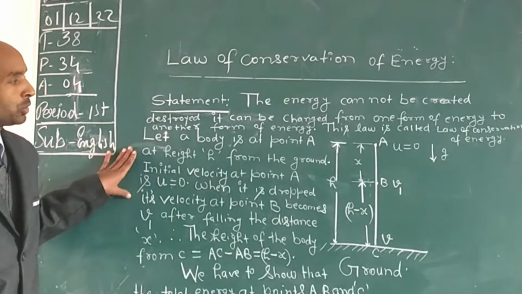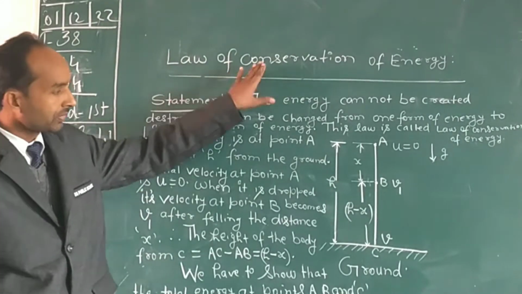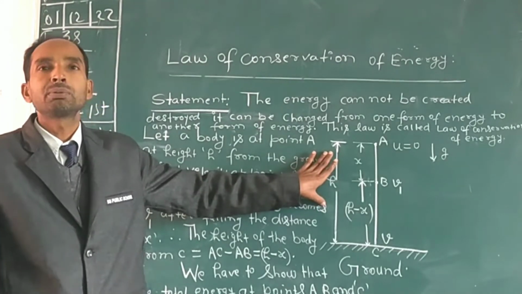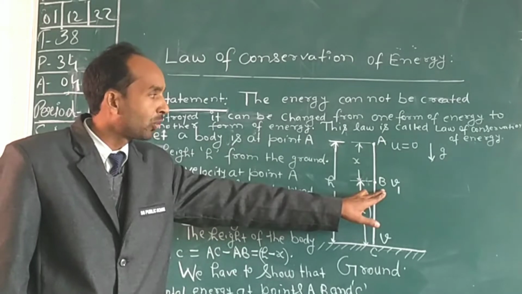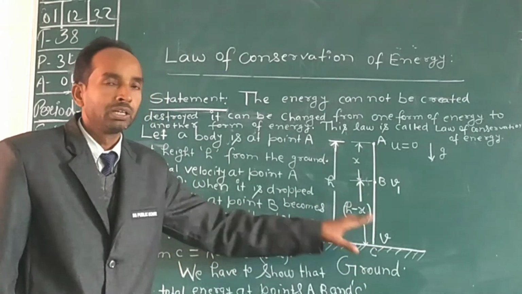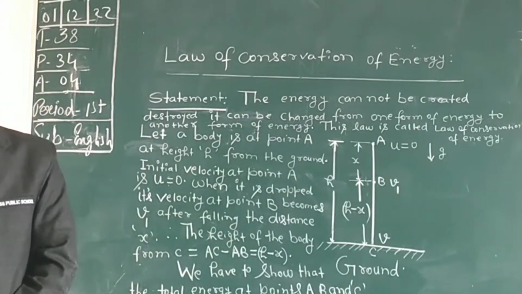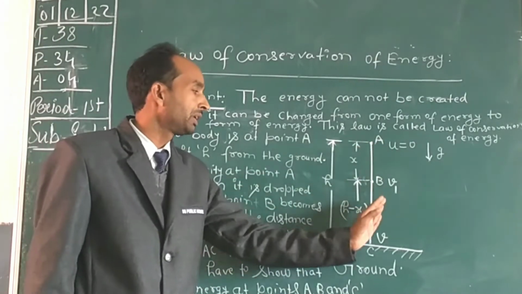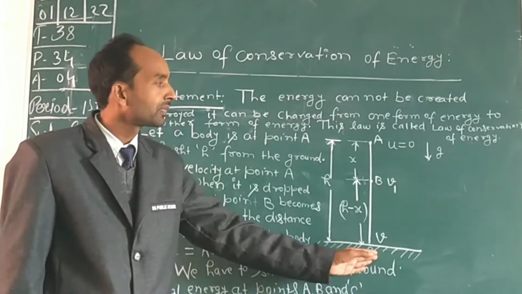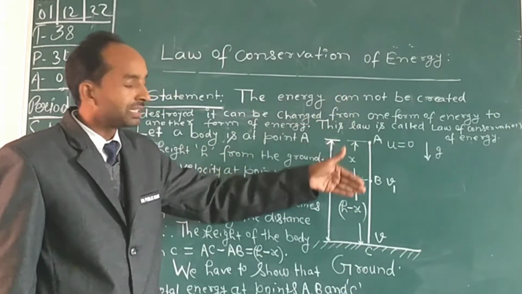Now we have to prove that in this figure the sum of the total energy at point A, point B and point C is constant. The sum of total energy at points A, B and C is constant. What are A, B and C?